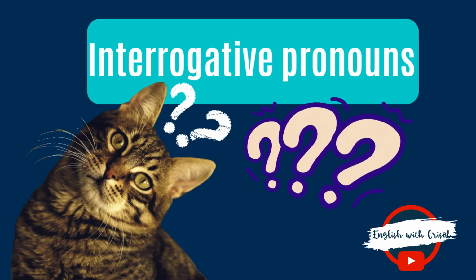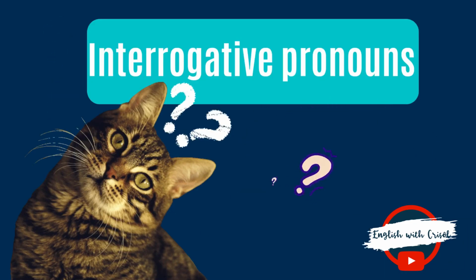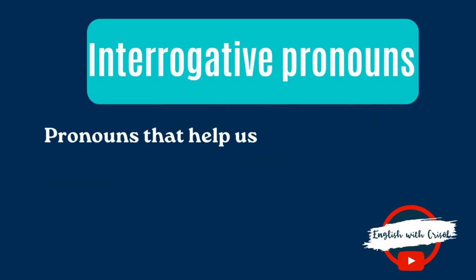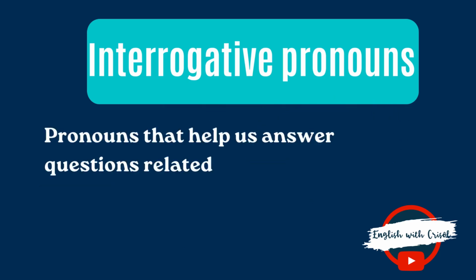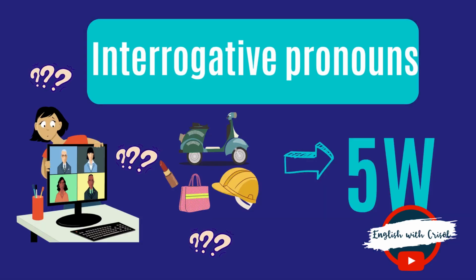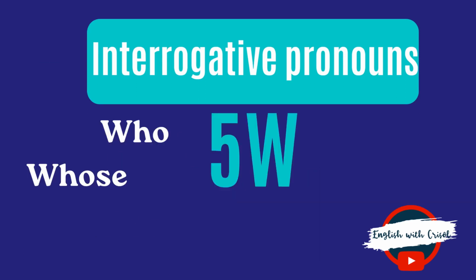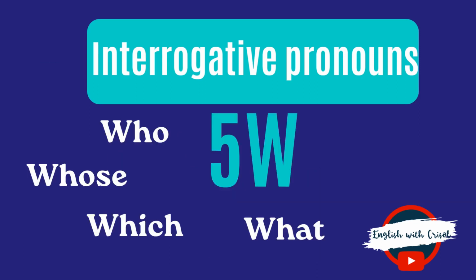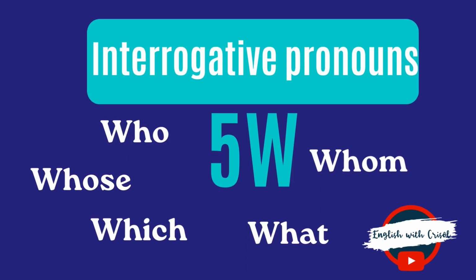But what are interrogative pronouns? They are pronouns that help us ask questions related to people, objects, and ideas. And these interrogative pronouns are also seen as the 5W. Why 5W? Oh, easy, because of who, whose, which, what, whom. All of these interrogative pronouns start with the letter W.